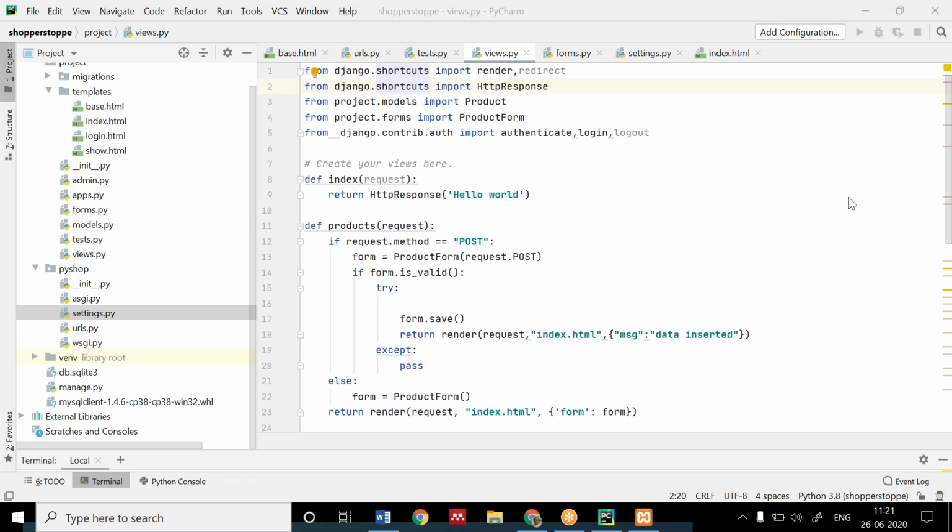Template does not exist as show. See, Ankit, when you call your show function, it's not having any template to show. The index page you have referred to, the HTML page, is not there.